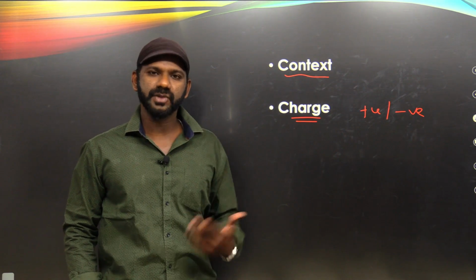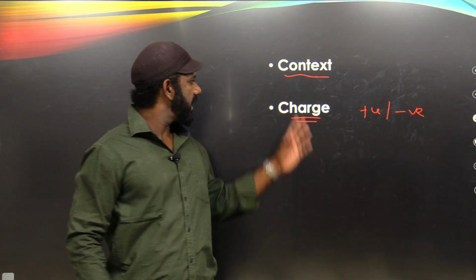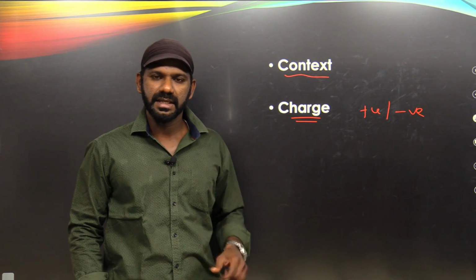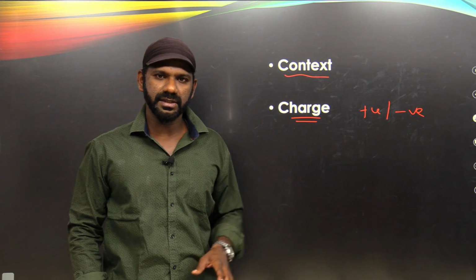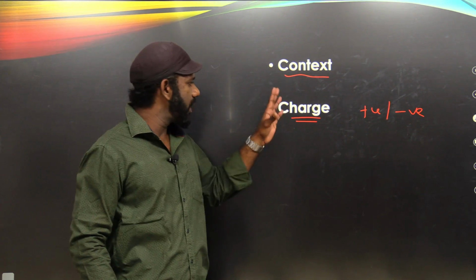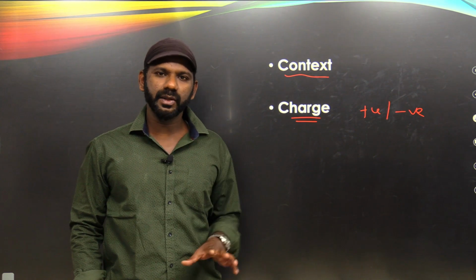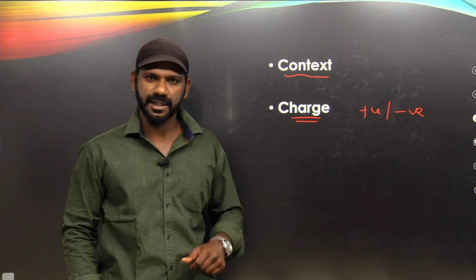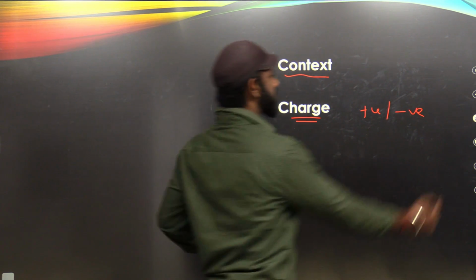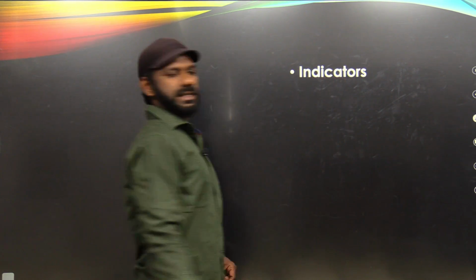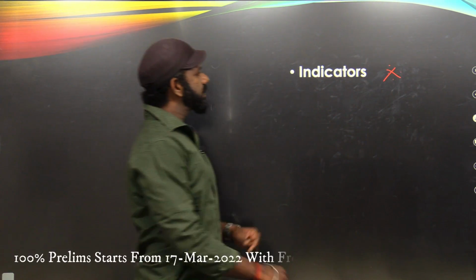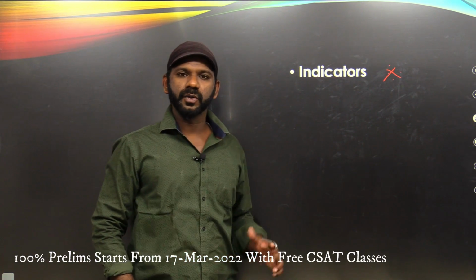Now there are many strategies and concepts that help us understand the context, and there are many strategies that help us identify the charge. So all the concepts we discuss in our sessions will be based on these two, the context and the charge. And based only on the concepts, we'll start solving some questions on reading comprehension and logical reasoning. Now there is a concept by name indicators. This is a very important concept. Now this will surely help us eliminate options while approaching questions in the verbal part of the examination.